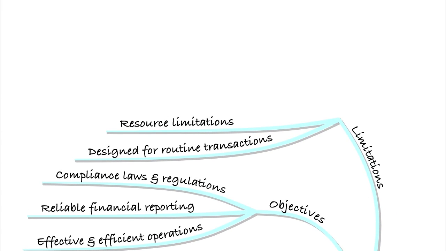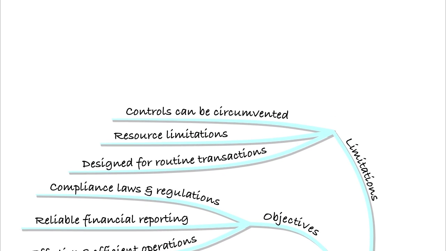Also, there will be a limit to the amount of resources that the business will have available to put towards internal controls. So it has to be cost beneficial. There's no point in putting so many controls in place that it costs so much that you don't make any money anymore. So you may have limited resources with which to actually implement an internal control system. Remember, controls can always be circumvented, particularly if you have collusion between employees. So they perhaps could just get around the controls or indeed just ignore the controls, and that of course will be a problem or a limitation.